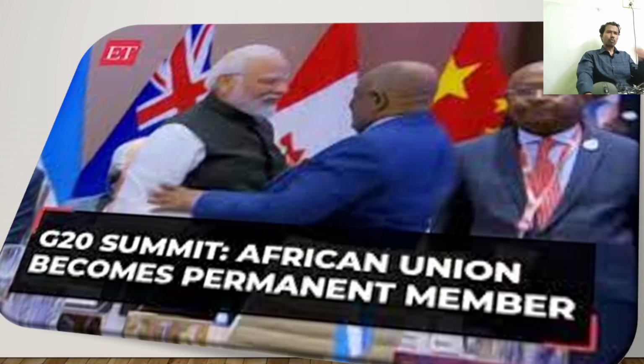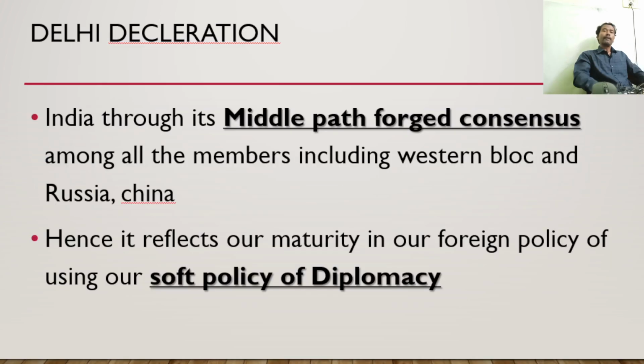India has shown the middle path policy to the whole world, because most of the scholars said Russia and China were blocking the final draft, particularly on the language used on Ukraine. So many people doubted whether we would have a declaration at all. But thanks to India and G20 Sherpas like Amitabh Kant, they finally forged consensus. It means all the countries, including China, Russia and the G7 countries, accepted.